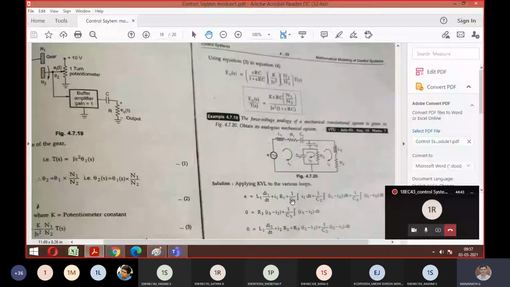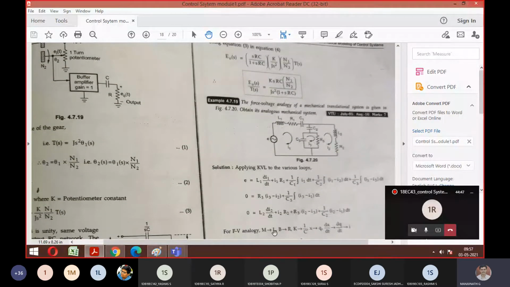So this I should push back here. If you push back here, tell me what your first equilibrium equation becomes. What is E replaced with, guys? Voltage is replaced with force. Good. F is equal to... What is L1 replaced with now? M1 d square x by dt square. So you should write the double differentiation, because it is the acceleration formula.